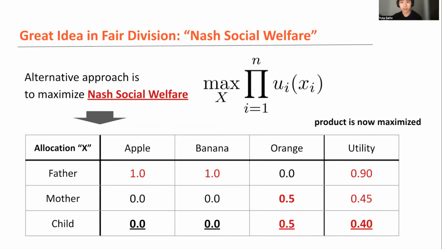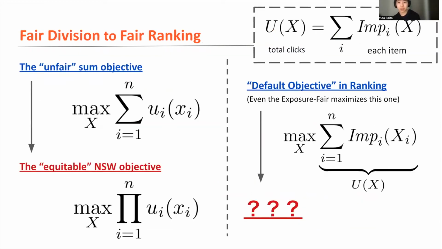And if we compare fair division and fair ranking at a high level, it's straightforward that there's a cross connection between the two fields, right? In fair division, we first came up with a naive standard function of the total family welfare, just a sum of agent utilities.